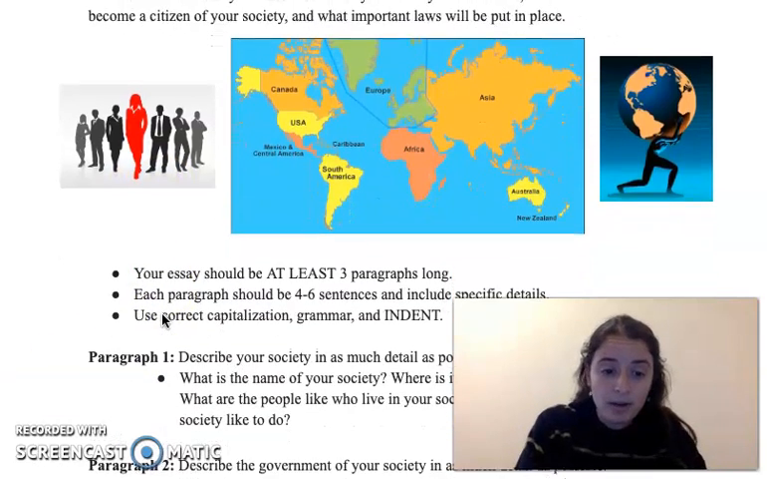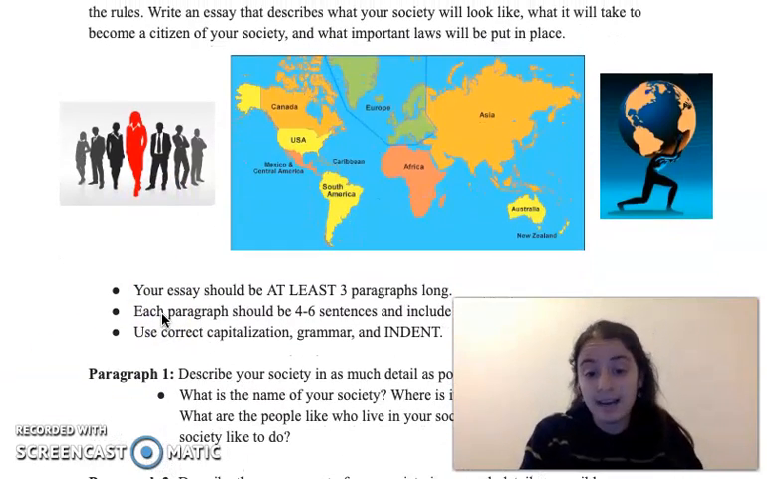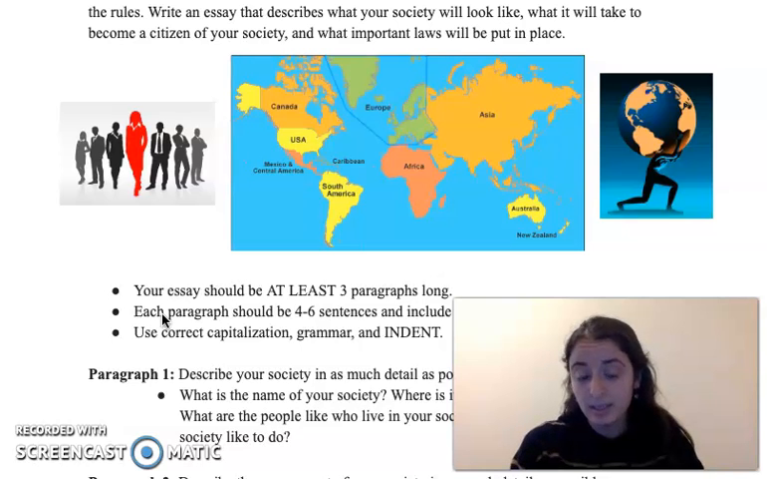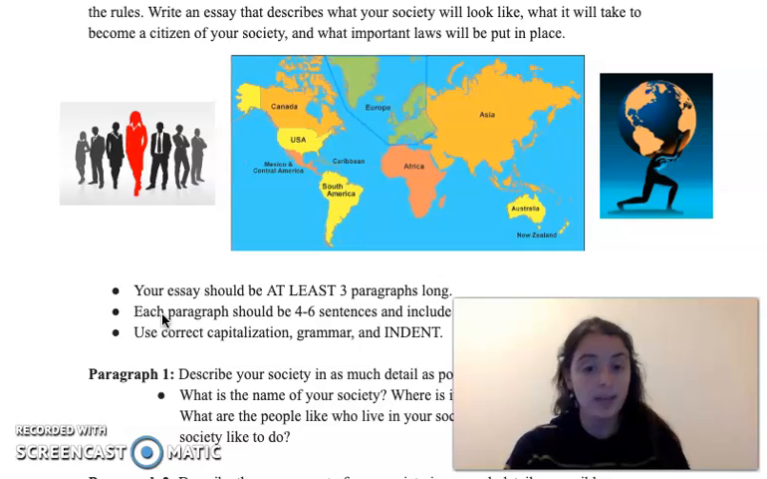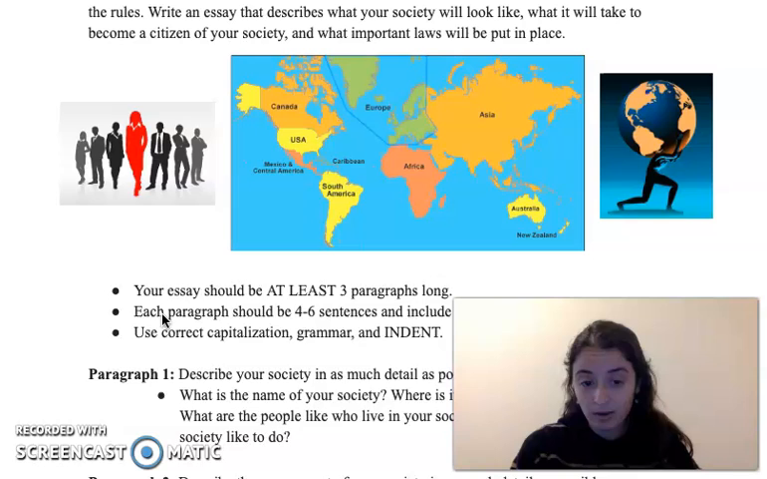In paragraph 1, you will describe your society in as much detail as possible. You'll start by saying what is the name of your society, where is it located, and what the weather or climate is like. You'll then explain what the people are like who live in your society, and what the people in your society like to do.